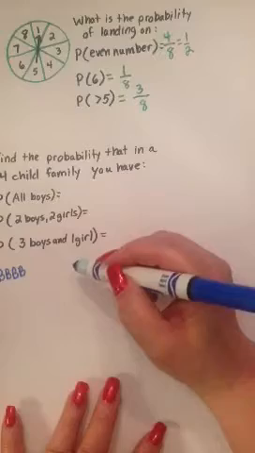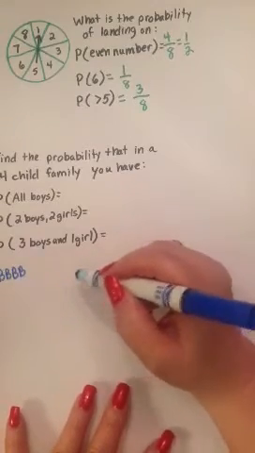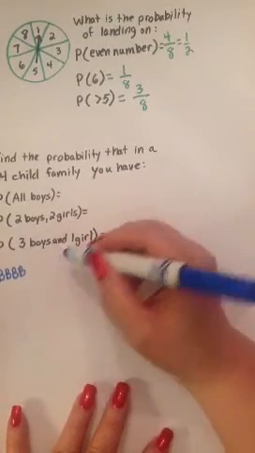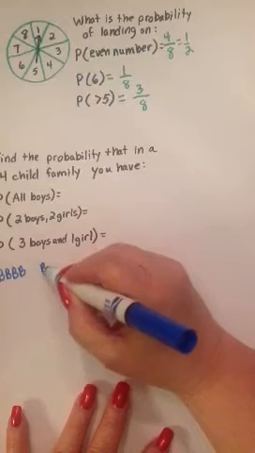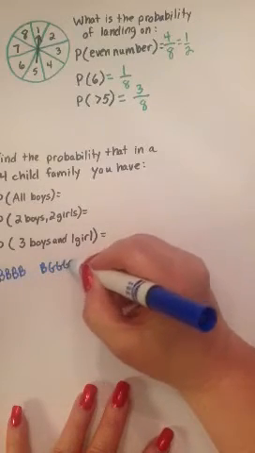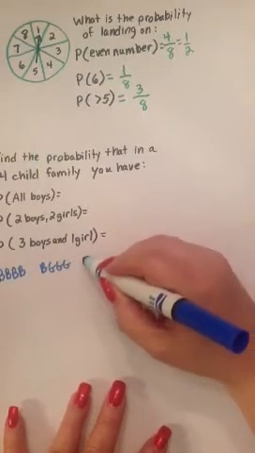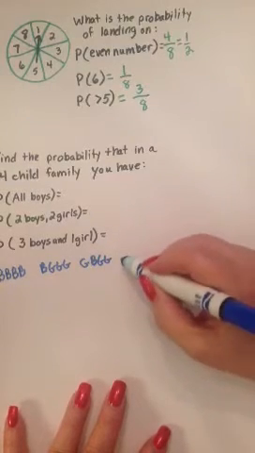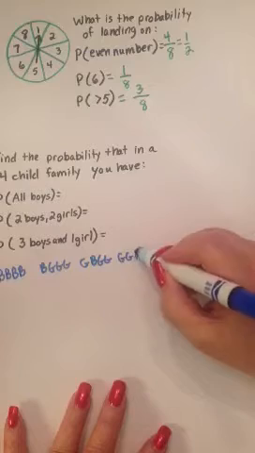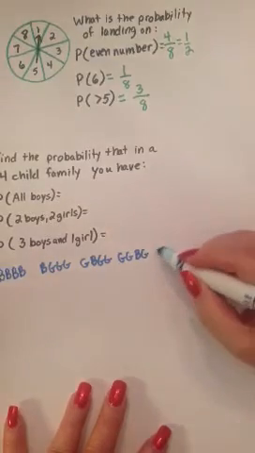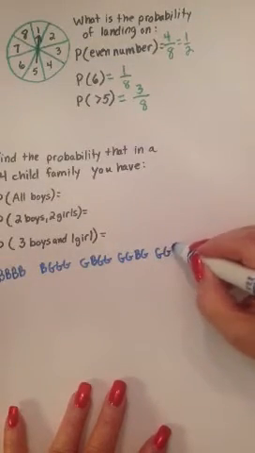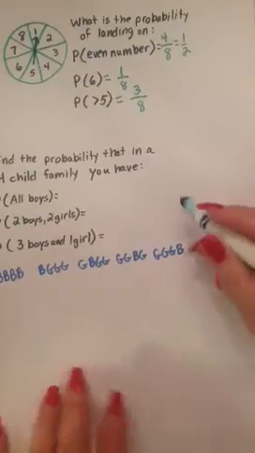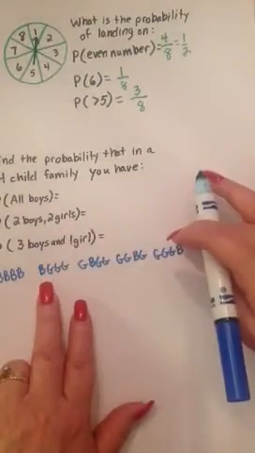Okay, and then you could have 1 boy and 3 girls. So you could have boy, girl, girl, girl, or the boy could be after the girl. So you could have girl, boy, girl, girl, or you could have girl, girl, boy, girl, or the boy could be last, and you have 3 girls and then a boy. This is the way you could get 3 girls and a boy.